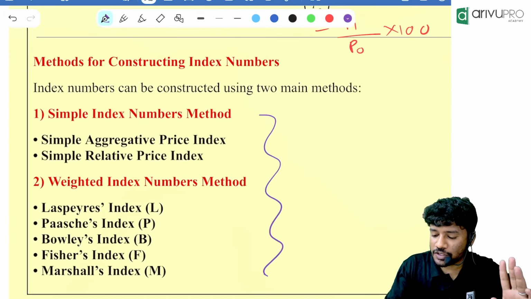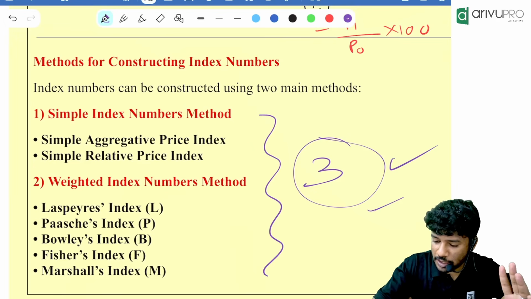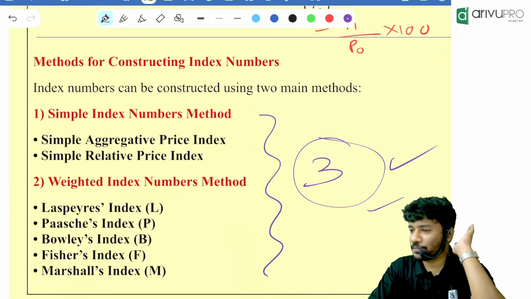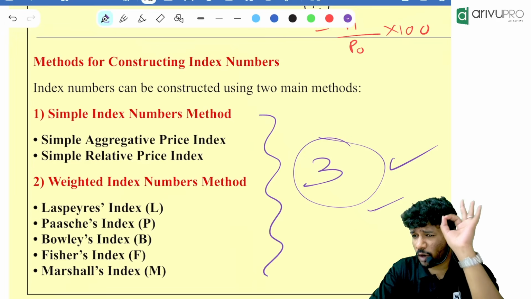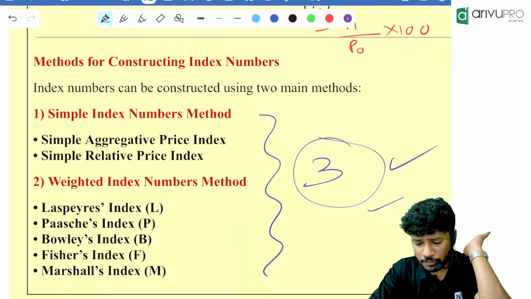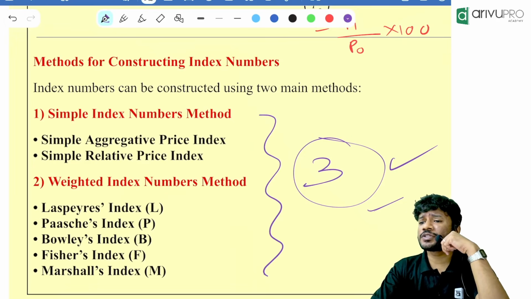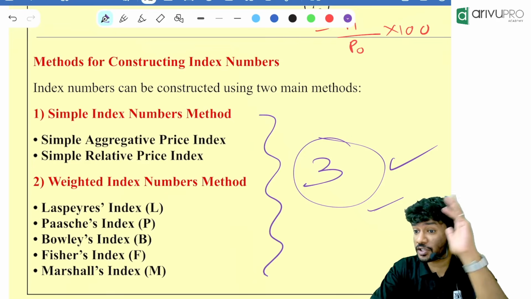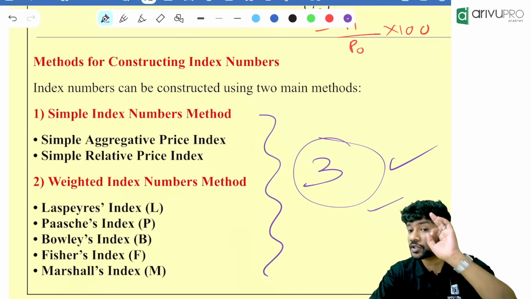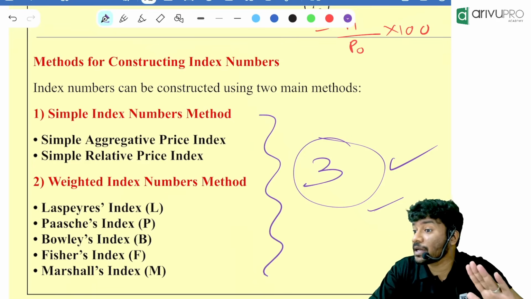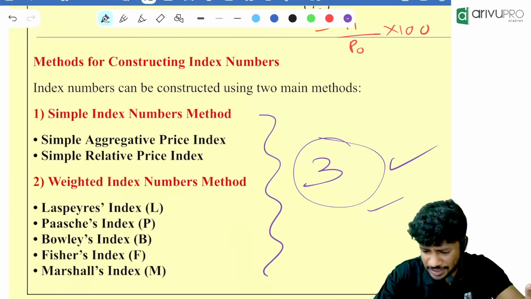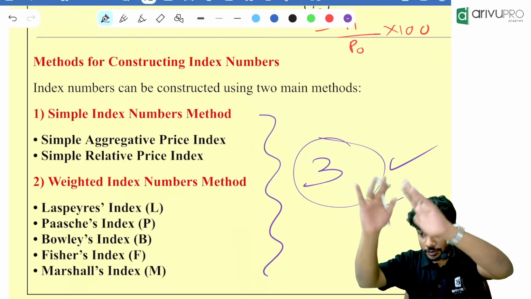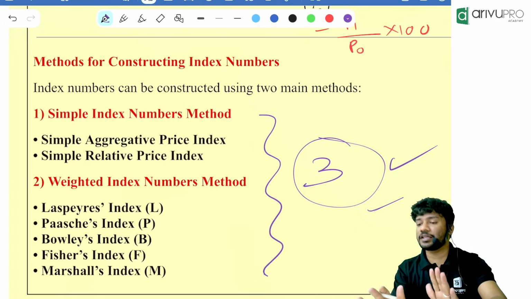Now people, the methods of constructing index number, and I am telling you almost all the questions come from this. Almost 3 marks questions usually come from point 1 and point 2. Can we study it? It is very easy, one of the easiest topics. If you have studied using the ICA book, it will look very complicated because the ICA material has a lot of things which are not important for you. From your exam point of view, they have given too many things which there is no point of questions at all. There are many topics like that. I have put everything here.